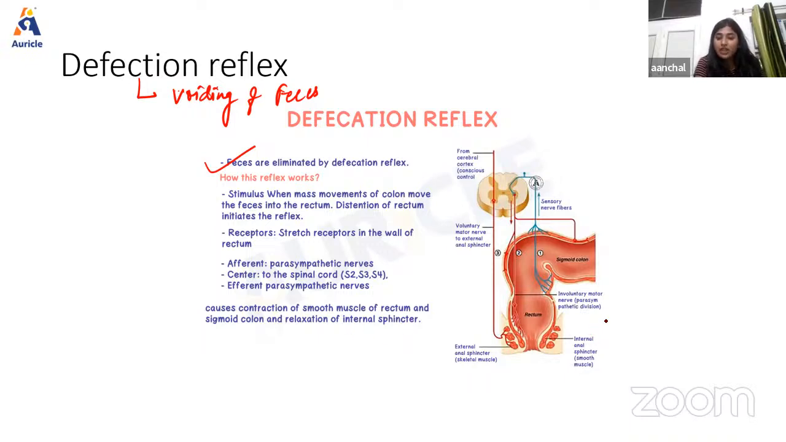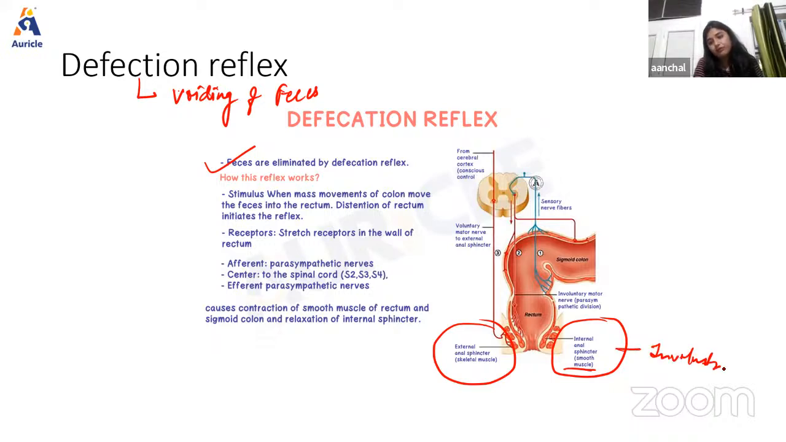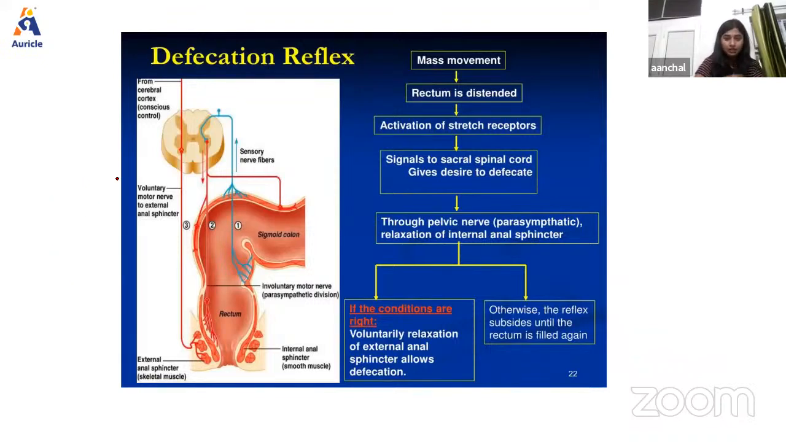As we can see, two types of sphincters are present, the internal anal sphincter and the external anal sphincter. The internal anal sphincter has smooth muscle, which means it is involuntary. And the external anal sphincter has skeletal muscle, which means it is voluntary. So now we're going to discuss the whole act. As we can see in this flow chart, we are going to discuss the reflex of defecation.